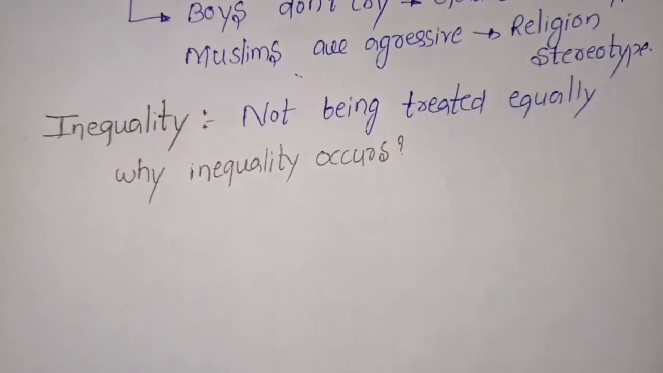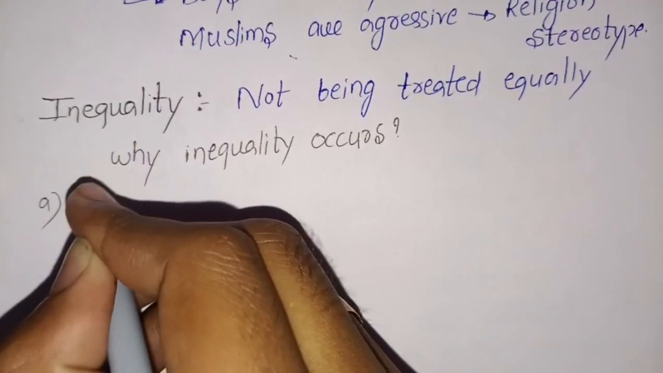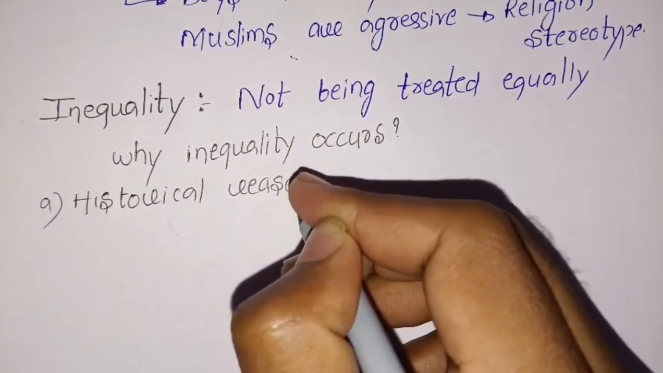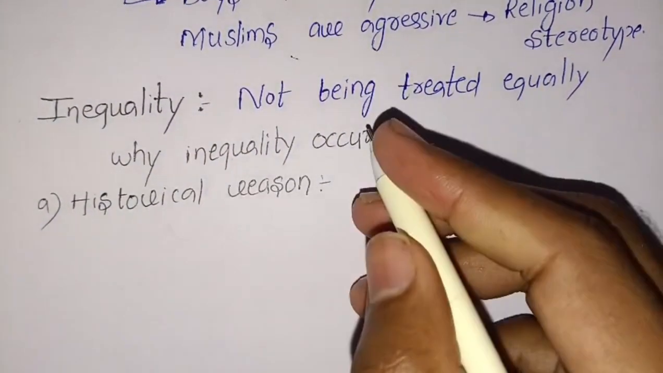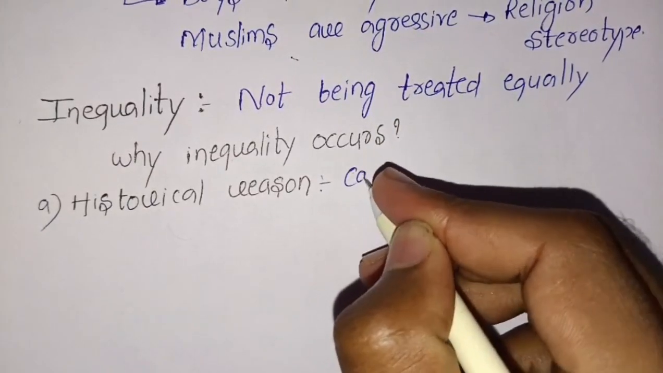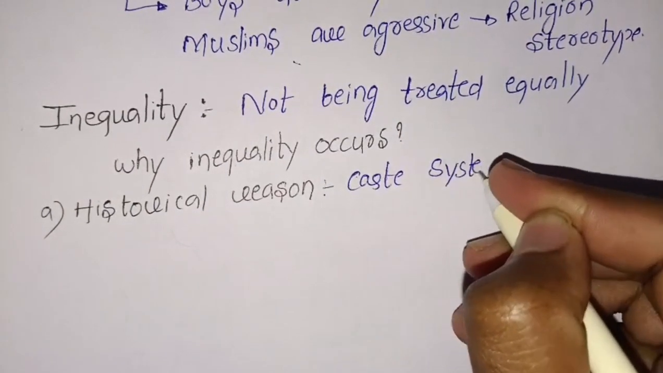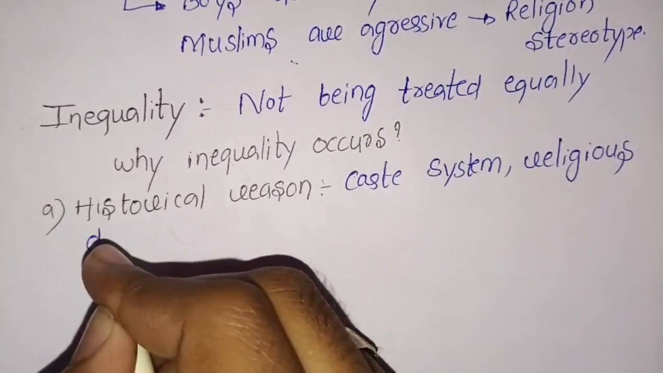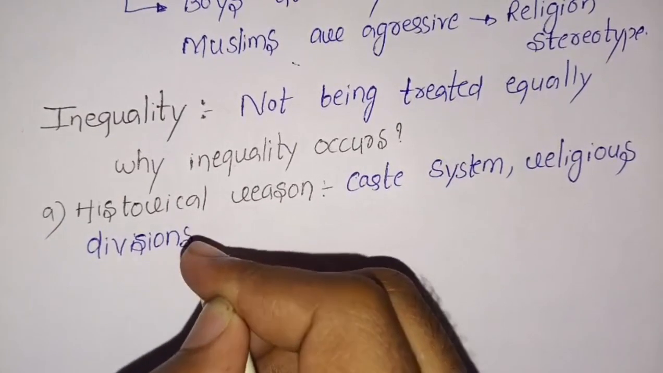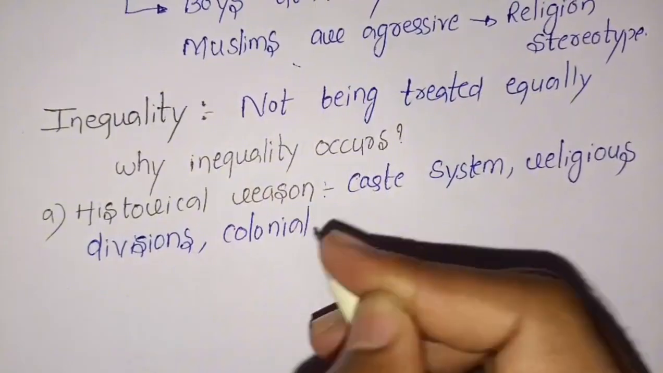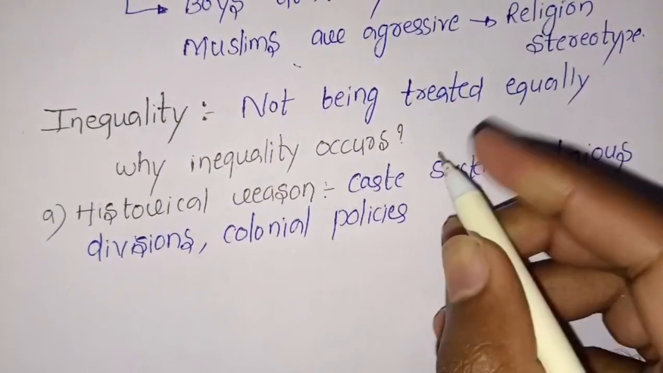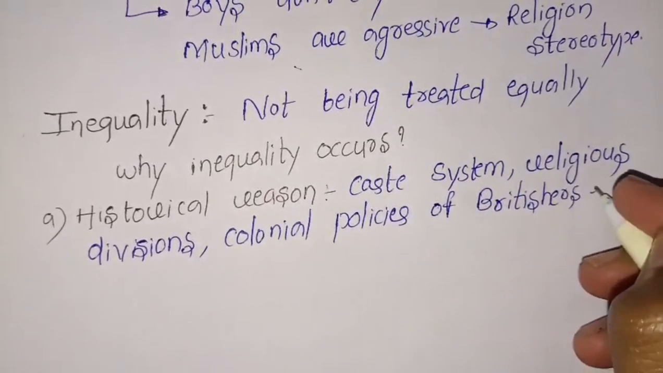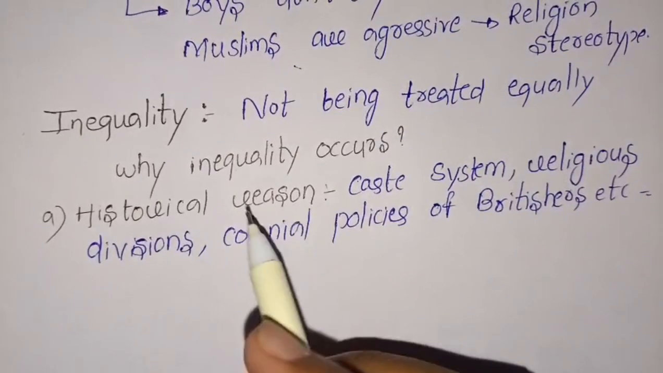Here, the first one is historical reasons. Because of the caste system, religious divisions, colonial policies of Britishers, etc. Based on historical reasons, inequality occurs.